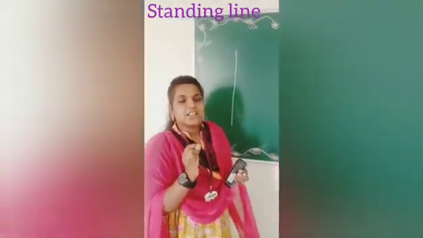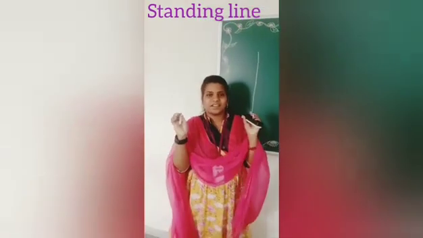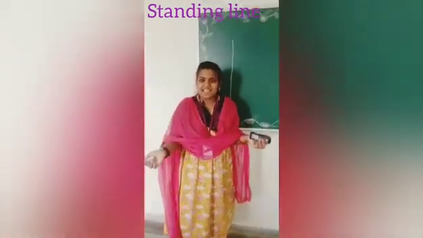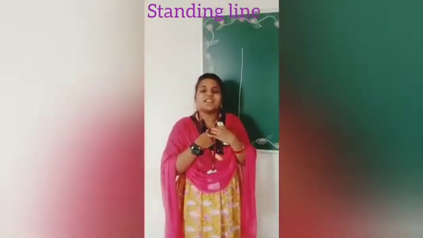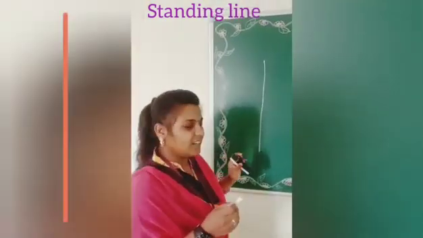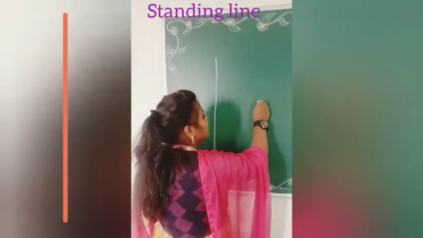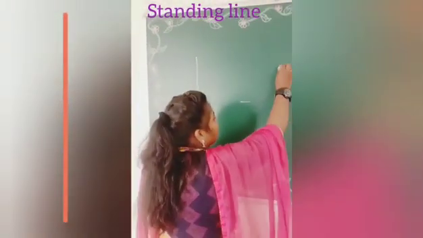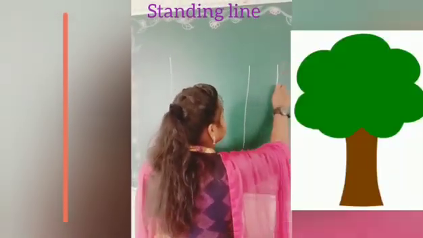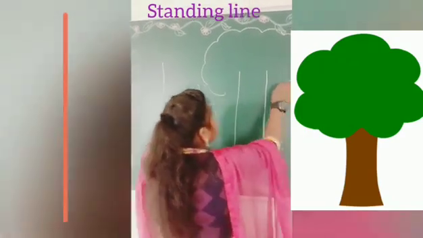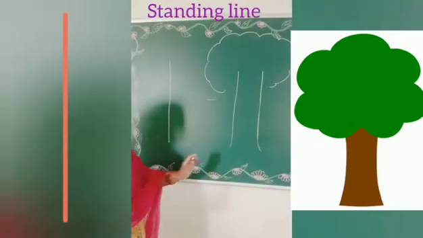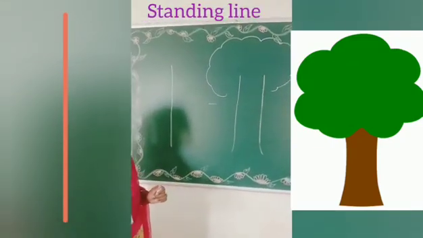Standing line means the objects which are in standing position. Look at ma'am. Ma'am is standing now. So I mean standing position. The objects which are in standing position are similar to this standing line. So shall we see the example? If you look at the trees, they are standing. So the tree is in standing position.